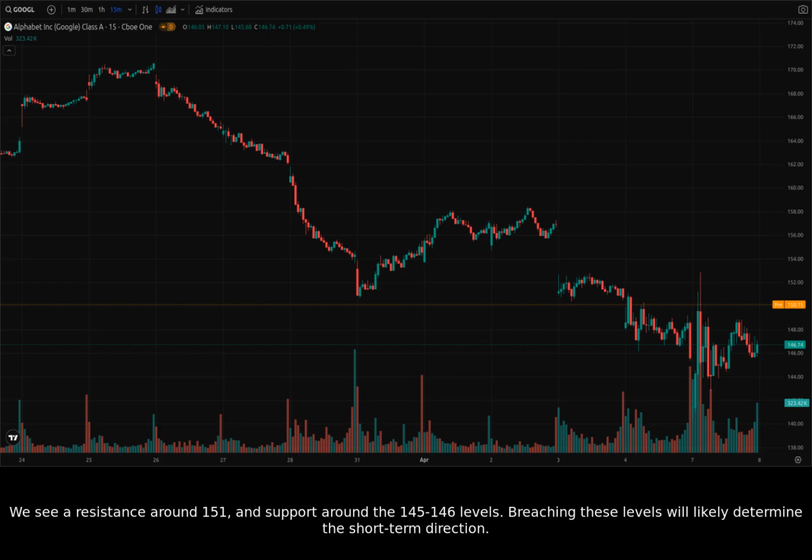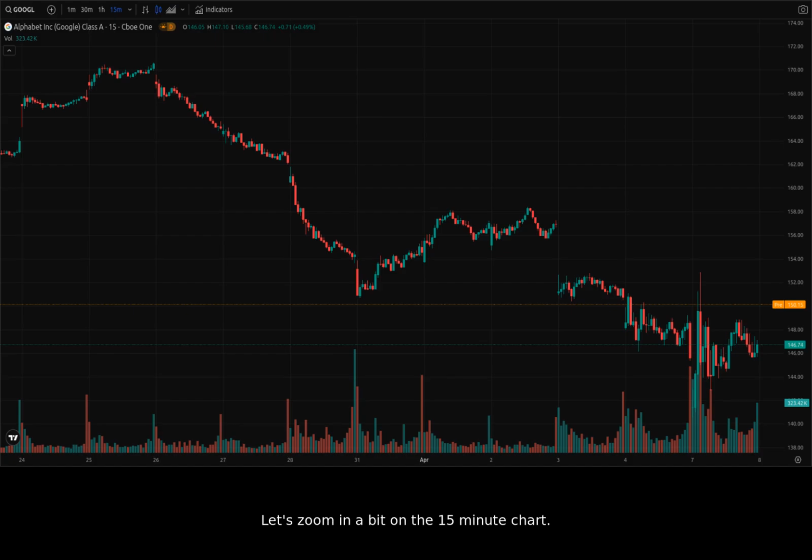We see a resistance around 151 and support around the 145 to 146 levels. Breaching these levels will likely determine the short-term direction. Let's zoom in a bit on the 15-minute chart.